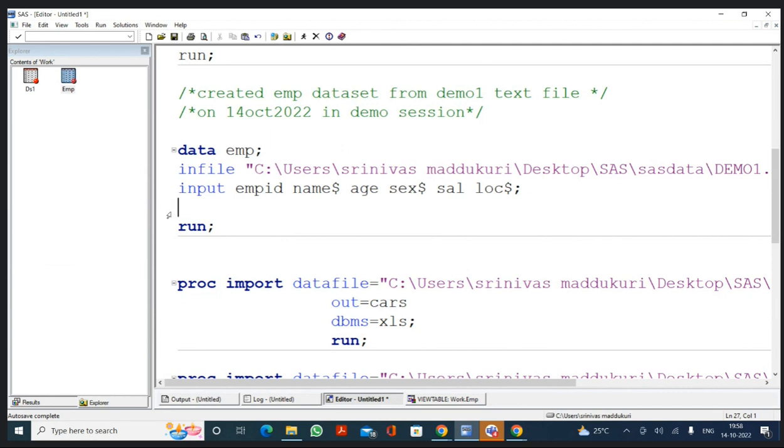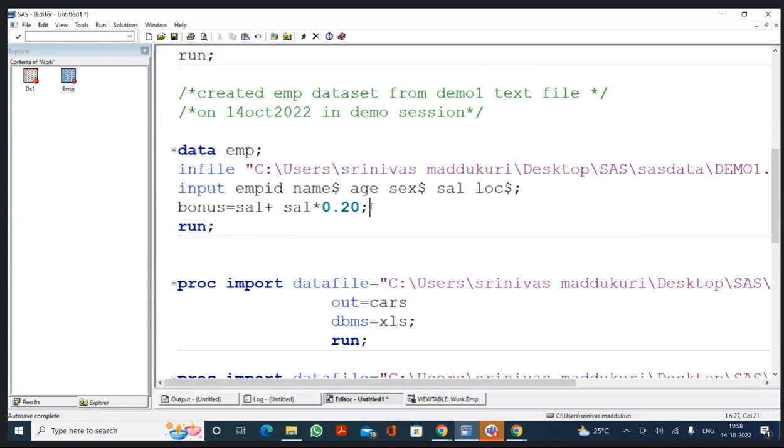So bonus is equal to the existing salary plus 20% of salary. How can we calculate 20% of salary? Salary into 0.20. 0.20 represents 20% in SAS. Now, existing salary plus 20% salary is going to become the bonus. So to create a new variable, I'm doing some calculation.